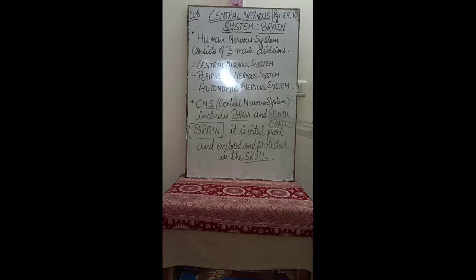Now talking about the brain, it is the vital part, enclosed and protected in the skull. So the brain is a soft structure and the most important structure in the nervous system, which is enclosed and protected in a bony structure that is called the skull. Now we shall study the brain in detail.